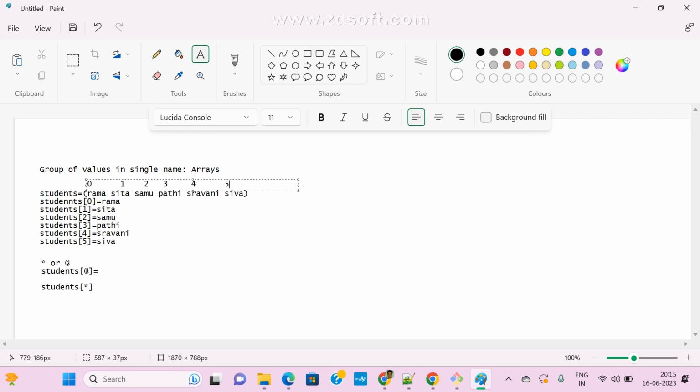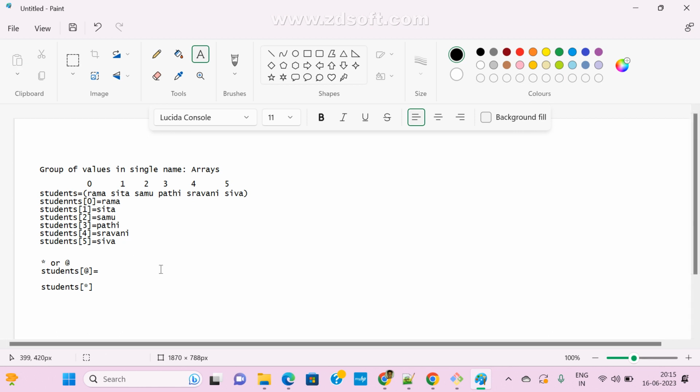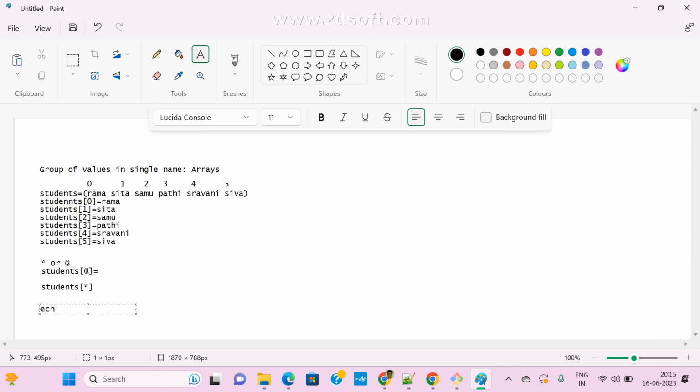Now, how to access array elements? With the help of that index only. Whenever you want to print, see here, I am giving echo. Okay, the element I want is the 3rd. So 3 means index number 2. The third element means index 2, that is the student. Now this is right, 1, 2, 3. So the index number is 2. Like this we can call it.